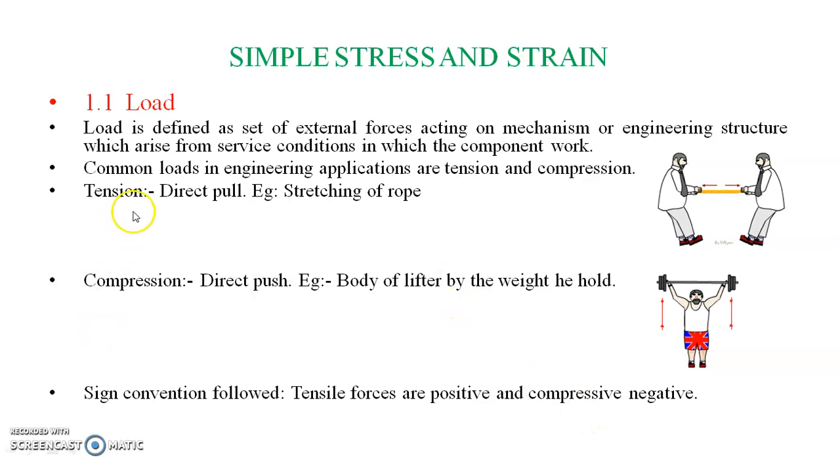The first one is tension, that is a direct pull. So look at this, the 2 persons are pulling the rope. So the stretching of the rope develops the tensile force in the rope. The second one is compression, that is a direct push. Here the weight lifter lifts the weight so that the weight will have a compressive force on the body of the lifter, that is a direct push. The sign convention for the forces is that tensile forces are considered positive and compressive negative.